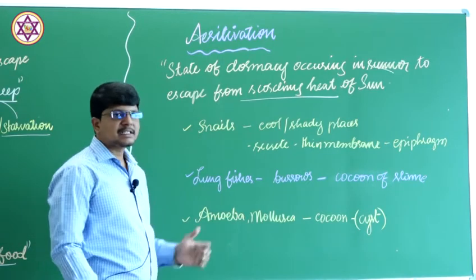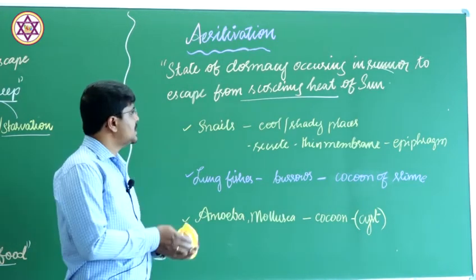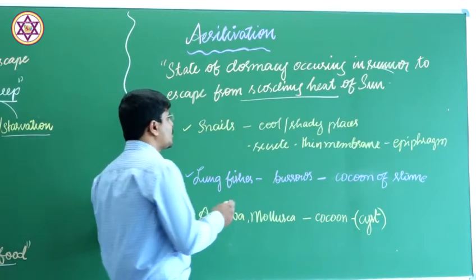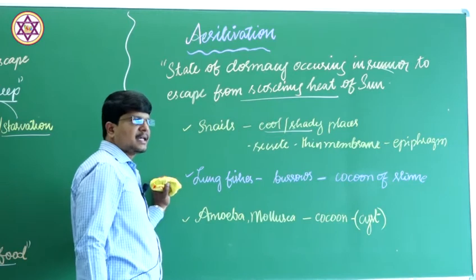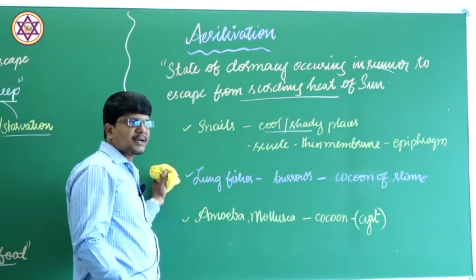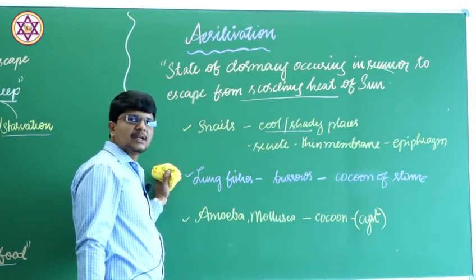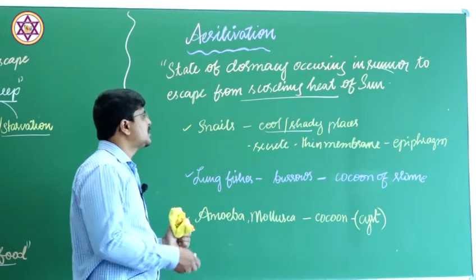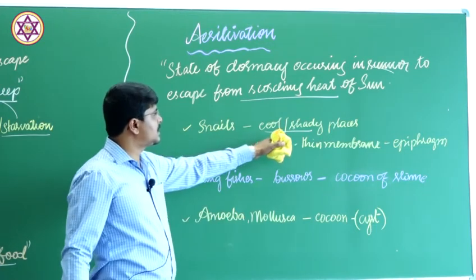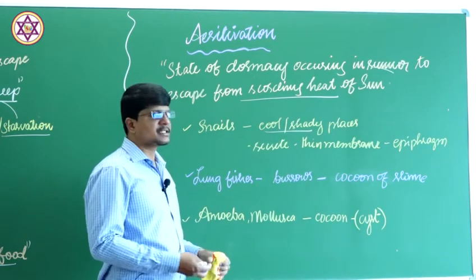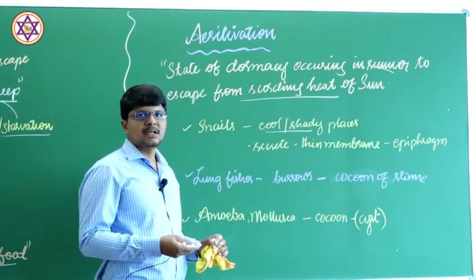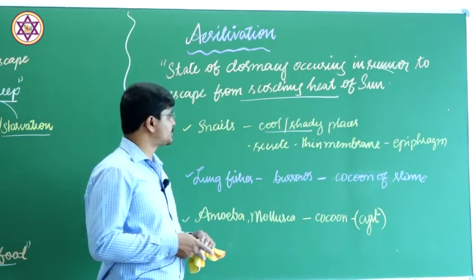For example, snails remain in cool or shady places during the summer, and there will be mucus secretion over the body, which avoids desiccation of the animal. They tend to move to cool or shady places like under rocks or blocks or any crevices.